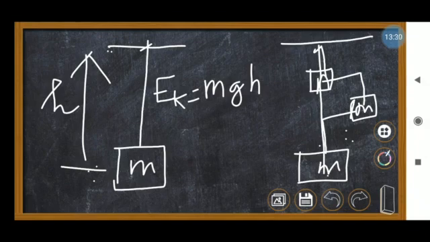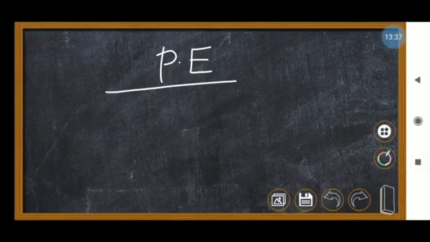Again I will explain what potential energy is. Whenever you apply any force on any object and there is displacement along the direction of force, we can say work is done.